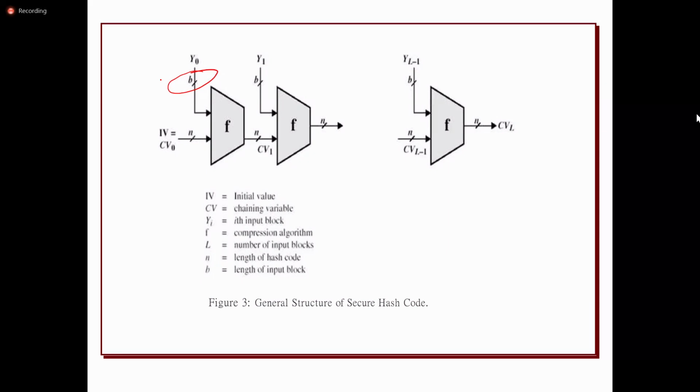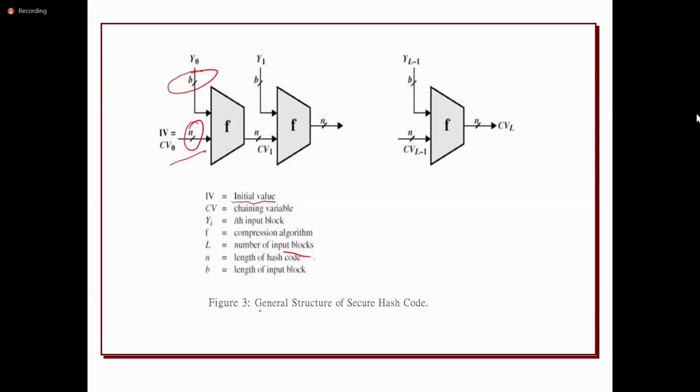Along with that block, it is going to take another input, that is the initial value, the initialization value. The size of the block is B bits, and the size of the initial value, which we can call the chaining variable, is n bits.